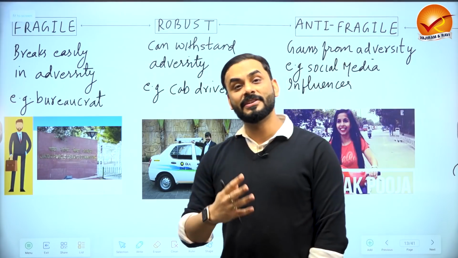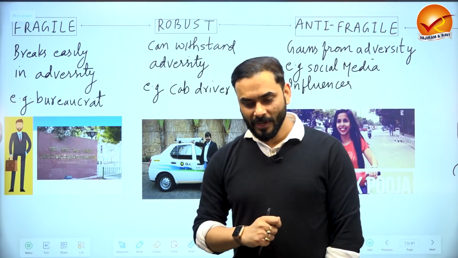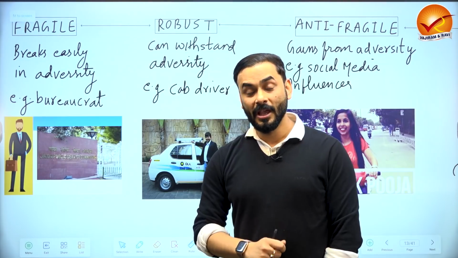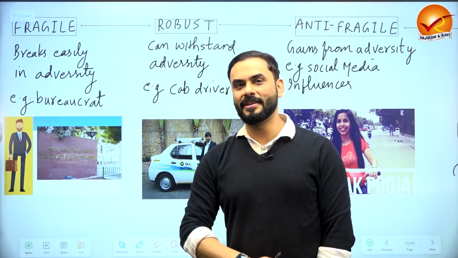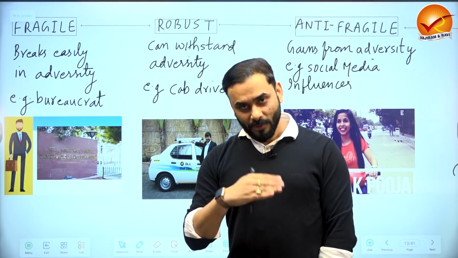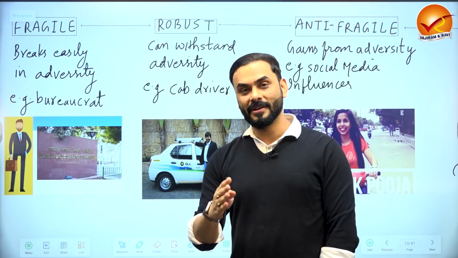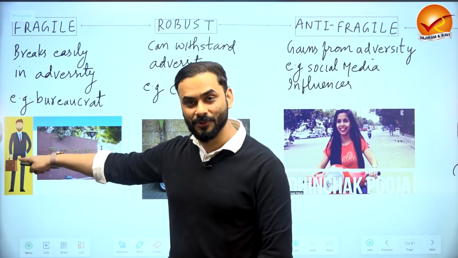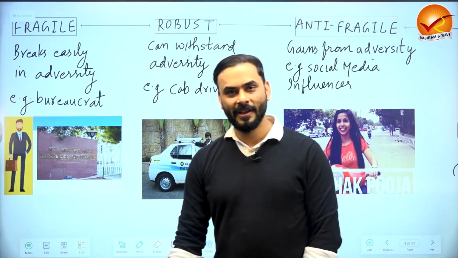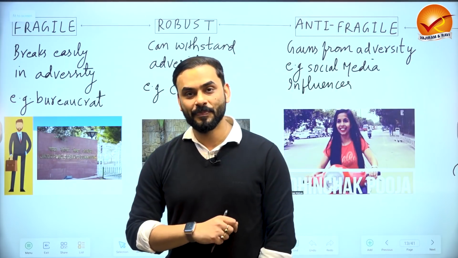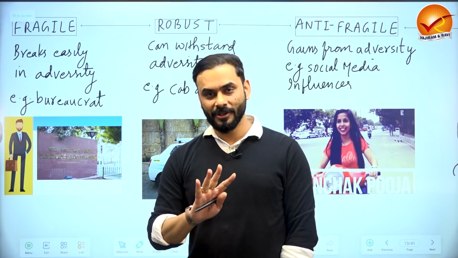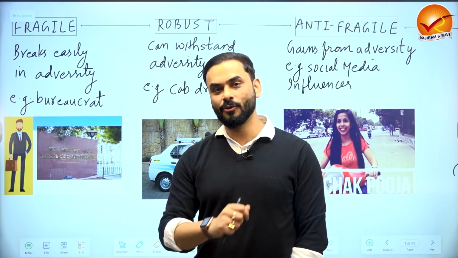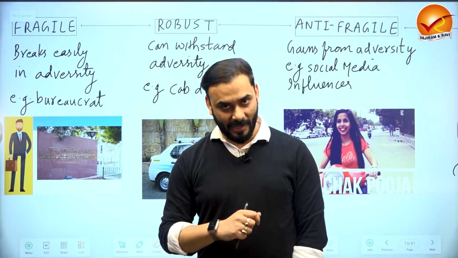So what is a fragile situation? Let me give you an example. Suppose you are an IAS officer, a bureaucrat. Your image is a very fragile thing, and I will tell you why. Suppose you become an IAS officer and you become the district collector in a particular district. The moment you take charge, you want to maintain a clean image, as an honest, hard-working person. But suppose somebody spreads a rumor that you are a corrupt person.